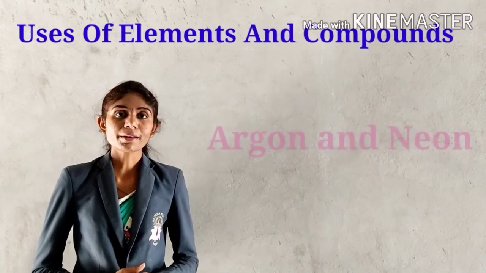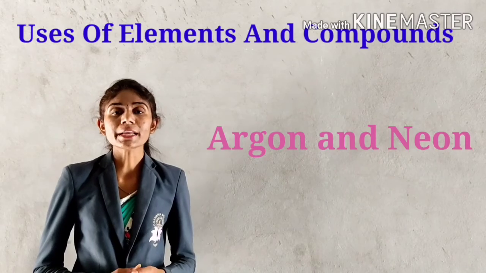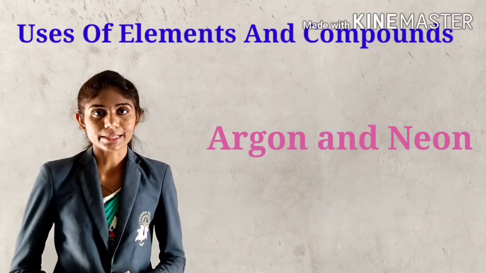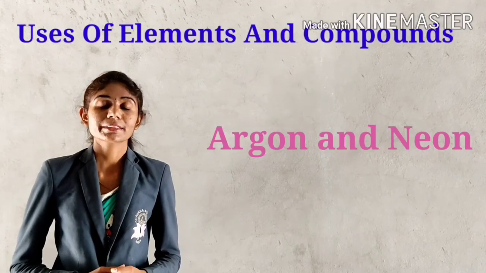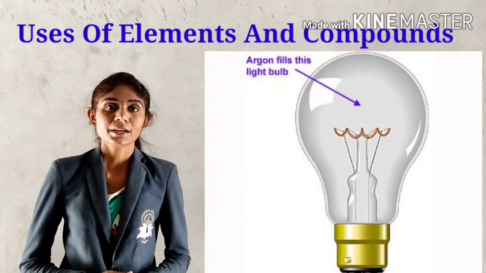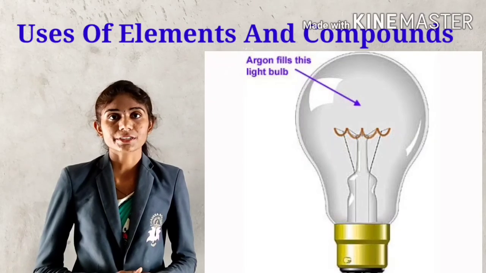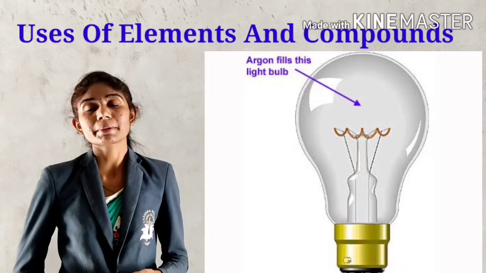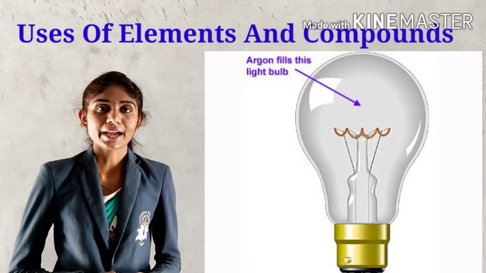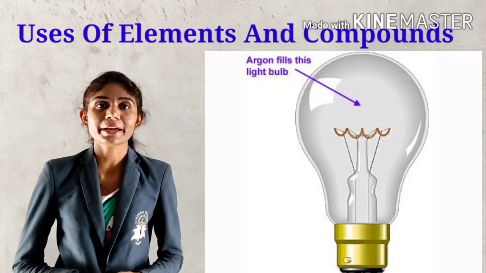Next, argon and neon. Argon and neon are inert gases and they are used in electrical bulbs. They are filled in an electrical bulb due to their inert nature, and they do not react with the tungsten filament present inside the bulb, avoiding the destruction of the bulb.